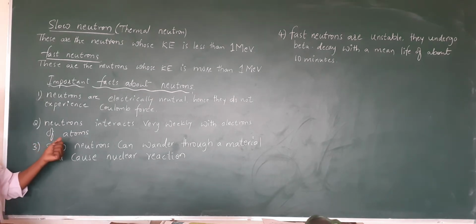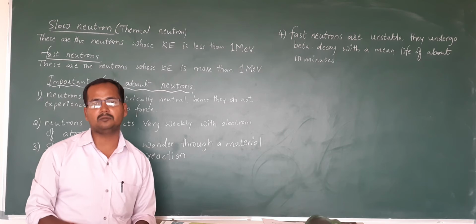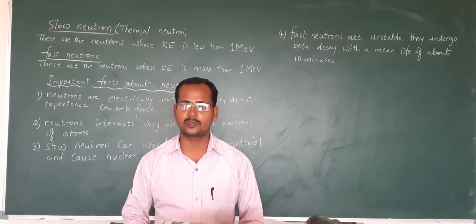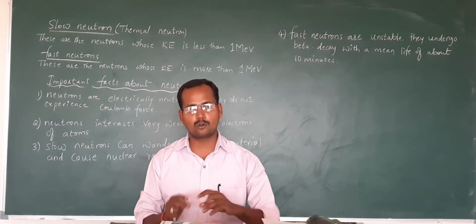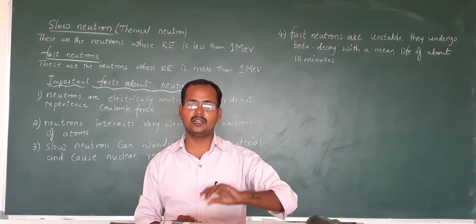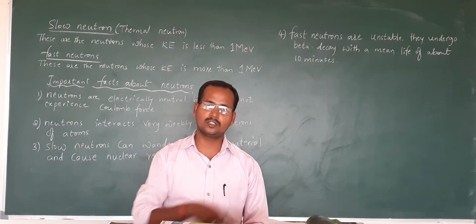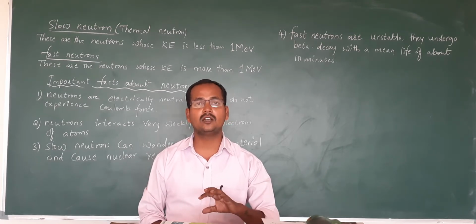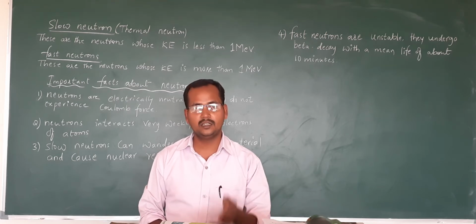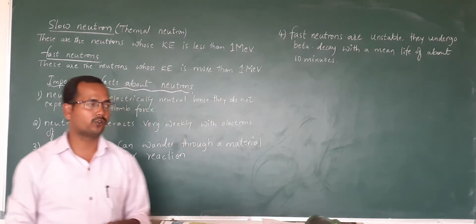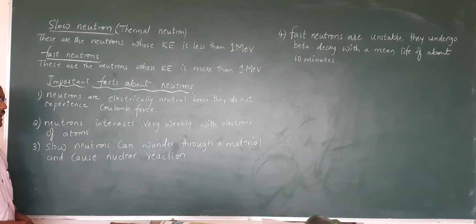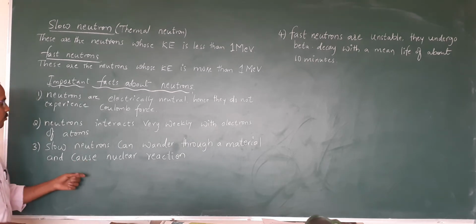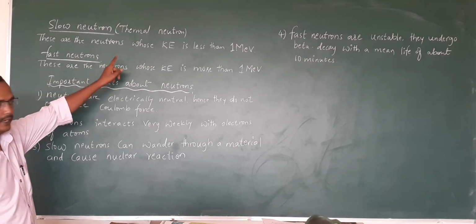Second fact, the neutrons interact very weakly with the electrons in an atom. See, in an atom, the central part is called the nucleus, where protons and neutrons are present, and outside the nucleus electrons are present, where protons and electrons exhibit an electrostatic force such that the electrons revolve around the nucleus, but the neutrons in the nucleus interact very weakly with the electrons. That is a fact about neutrons. Third fact, a slow neutron can wander through a material and cause nuclear reaction. This is one of the reasons why we consider the slow neutron, right?